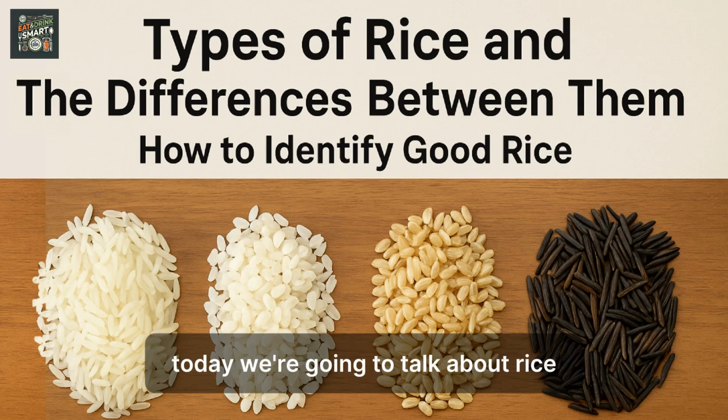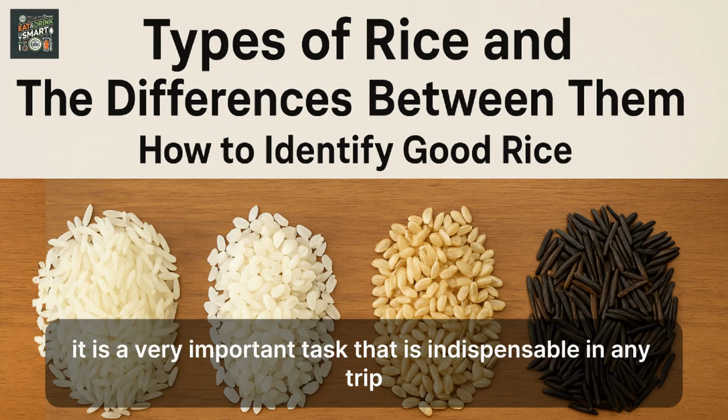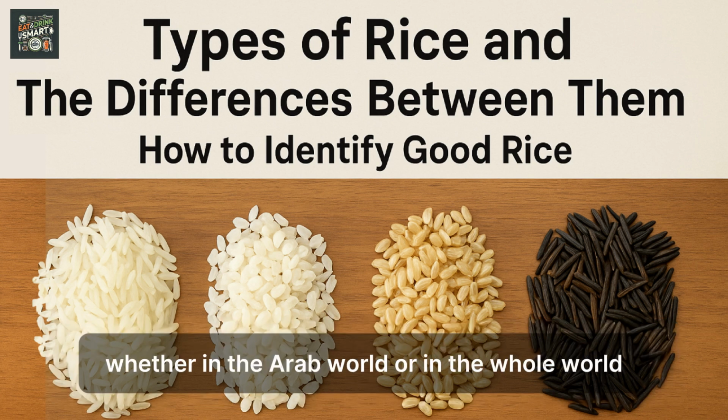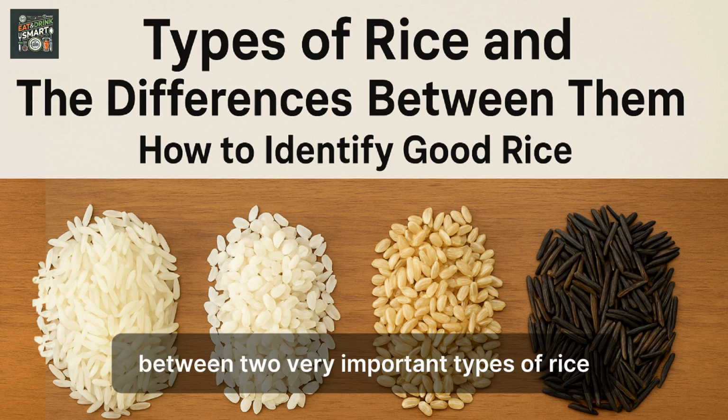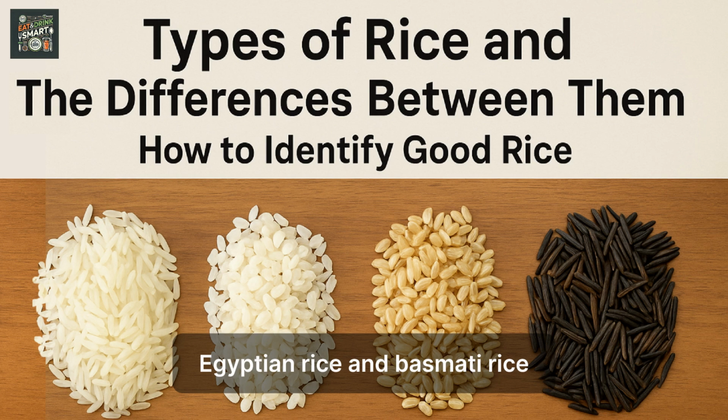Today we're going to talk about rice. Rice is a crop, of course, and it is a very important staple that is indispensable in any trip, whether in the Arab world or in the whole world. Today we will discuss the differences between two very important types of rice, Egyptian rice and Basmati rice.